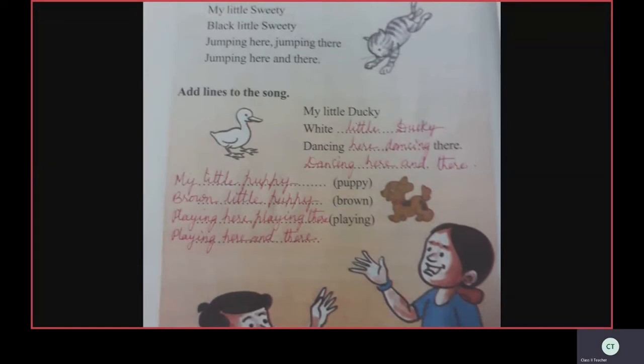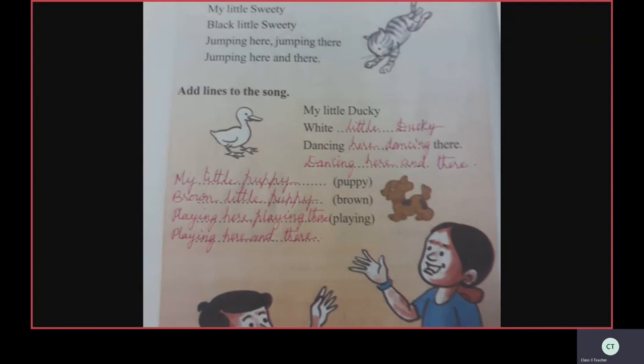My little ducky, white little ducky, dancing here, dancing there, dancing here and there.